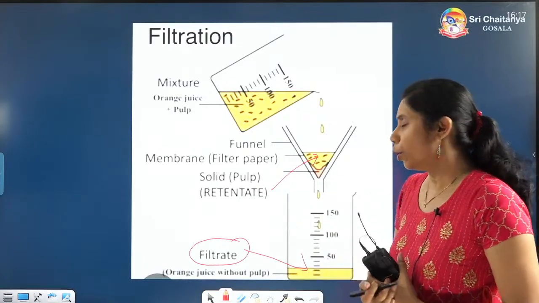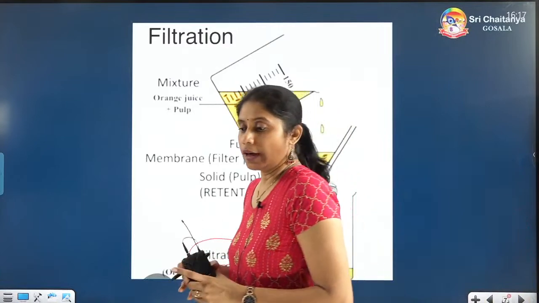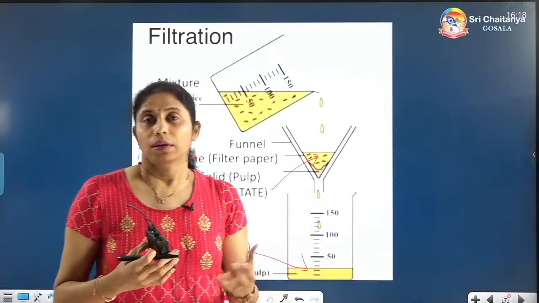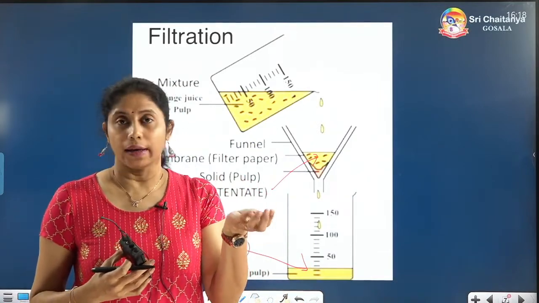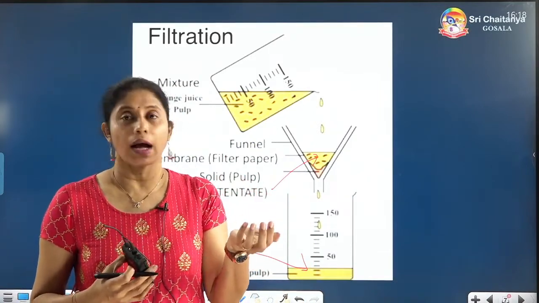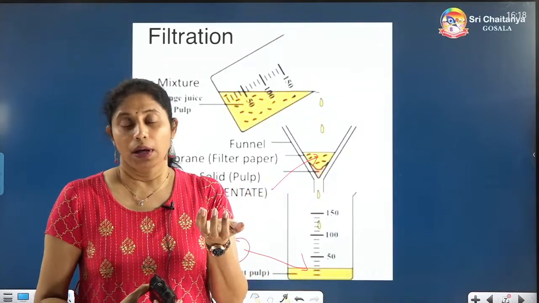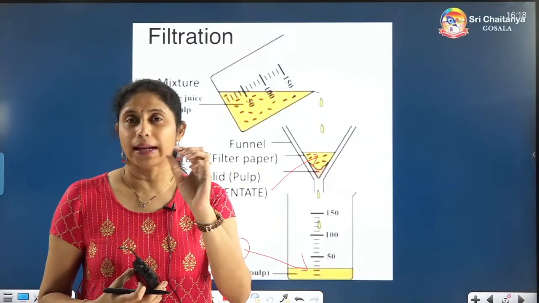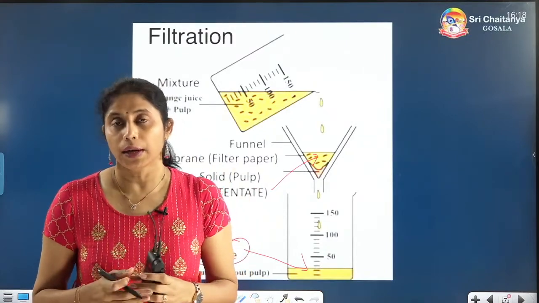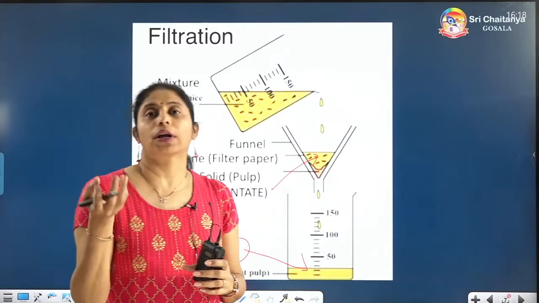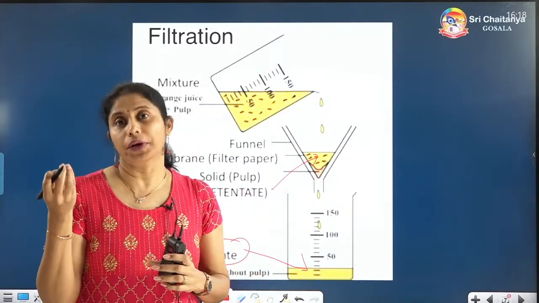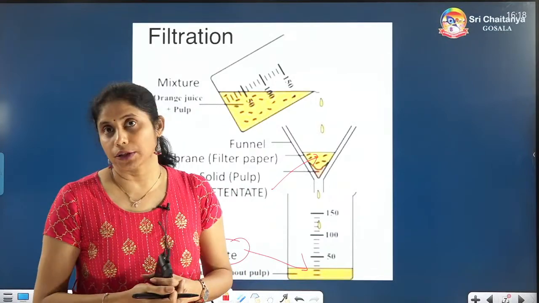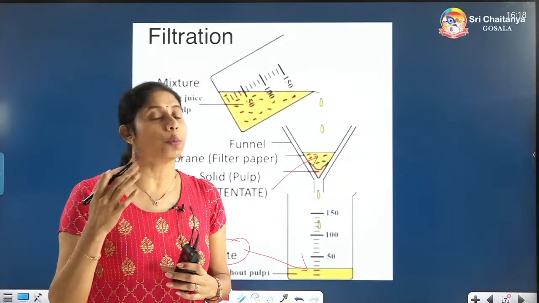And I'll tell you one more difference here. When your mom is making tea, or when you visit a tea shop, the tea filter will be there, and it will filter the liquid down into the cup. The ones caught in that tea filter, the tea granules, will be collected. Those tea granules collected in the filter are the retentate, and the tea collected in the bottom cup is the filtrate. You can understand it better in that way.